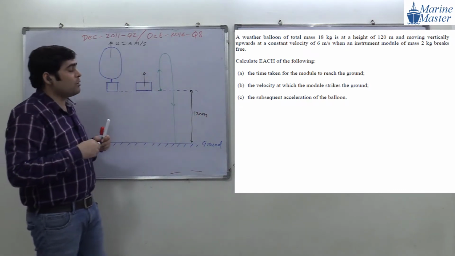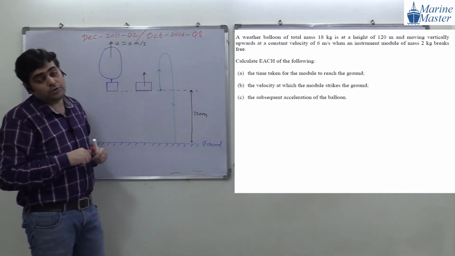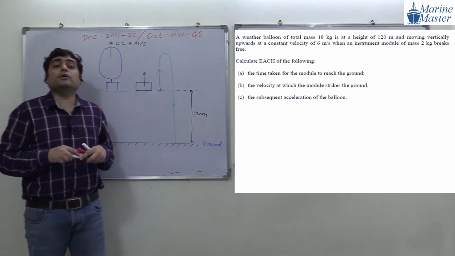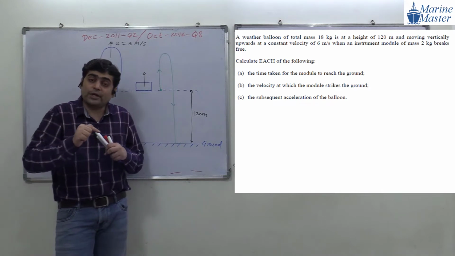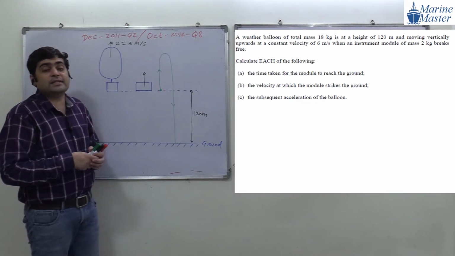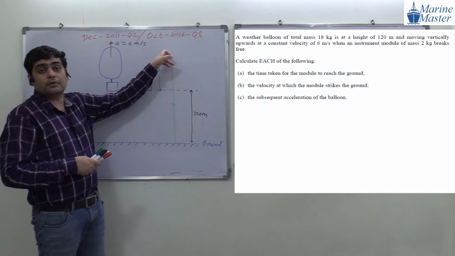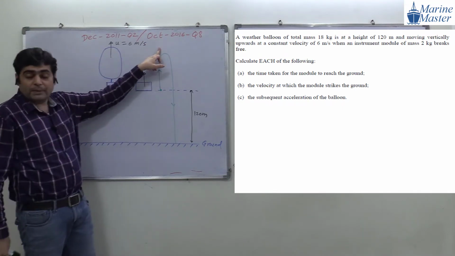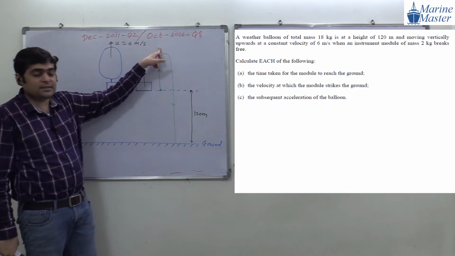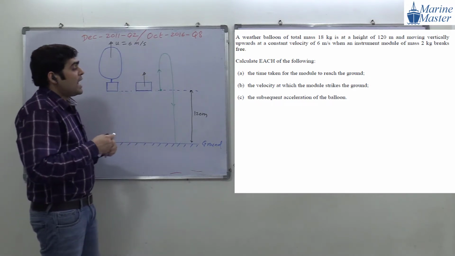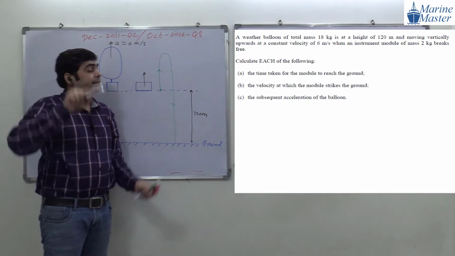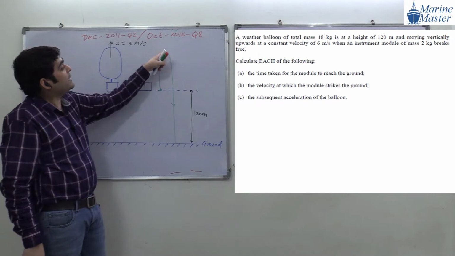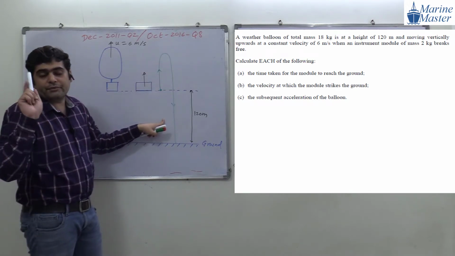But when the module breaks from the balloon, what will happen? It will not come directly to the ground. First of all, it will go up, and up to what level? Till its velocity becomes 0. And when its velocity becomes 0, then from that level it will come back to the ground, starting to fall down. Everyone getting my point?